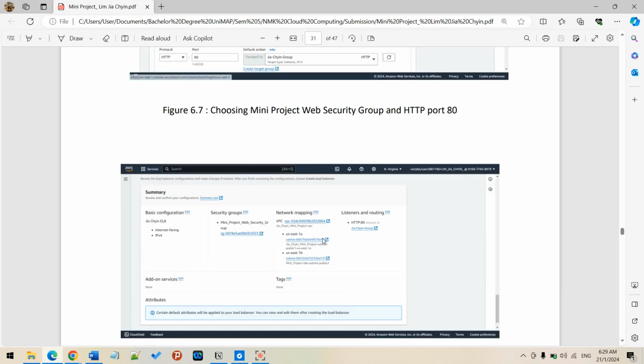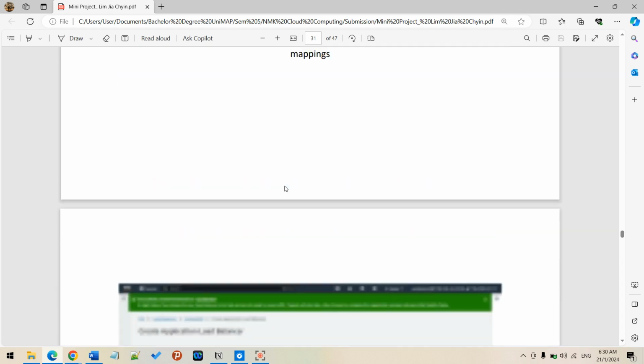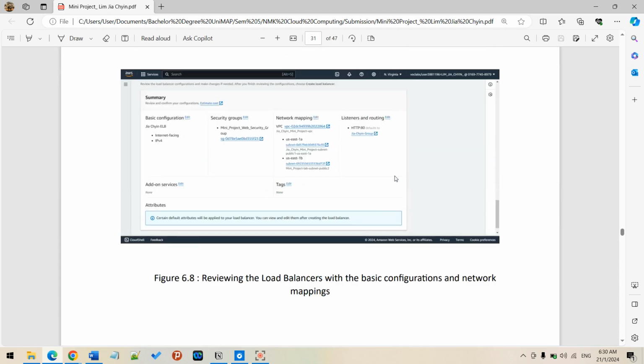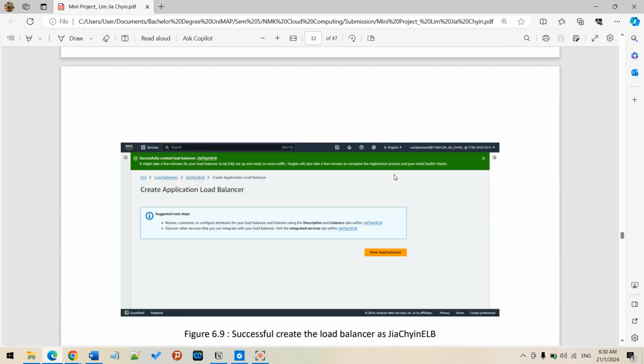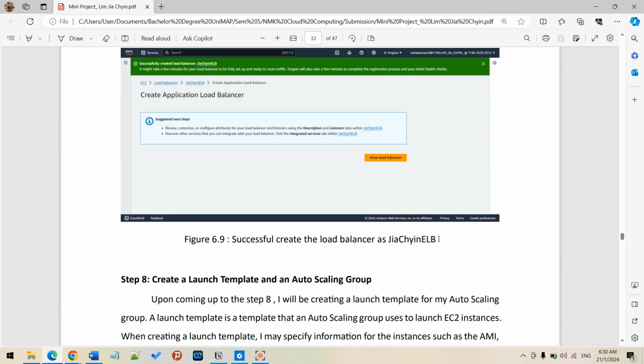This is the summary I created just now. You can see at the bottom of the page it consists of basic configuration, security group, network mappings, and also listener and routing. This is reviewing everything. Next you can see the application load balancer I'm dealing with is successfully created for this Jia Chyin ELB.